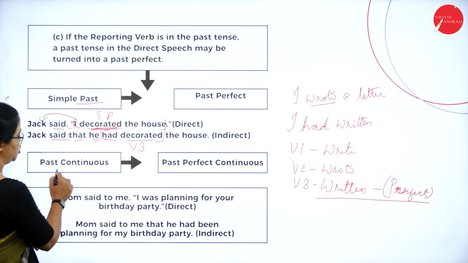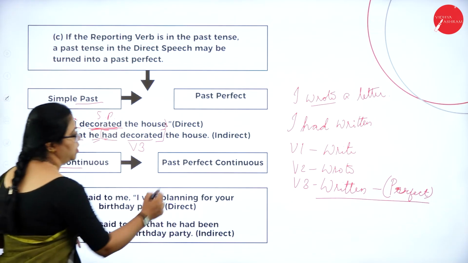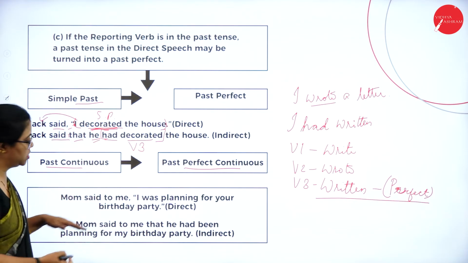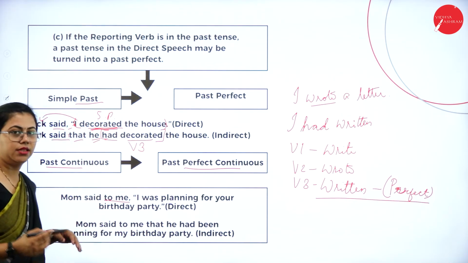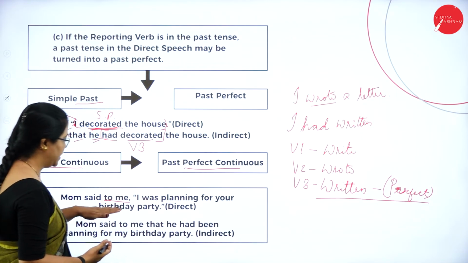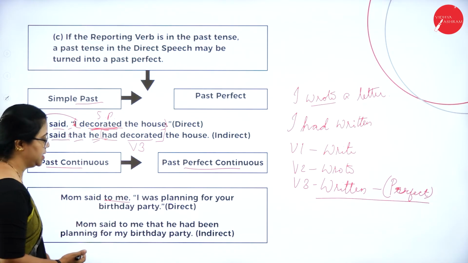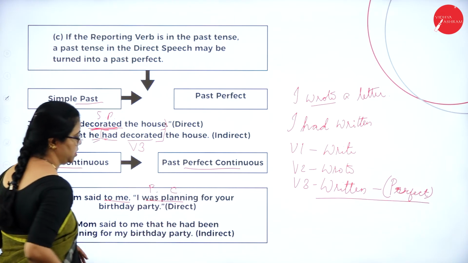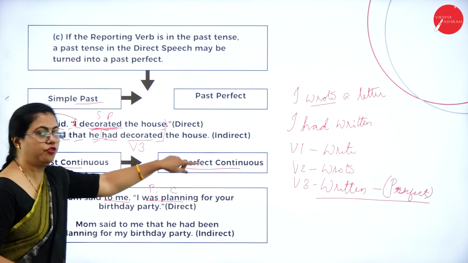Let us now move on to past continuous. It will change to past perfect continuous. How do you do it? Mom said to me. So this "to me" is an extra thing, that is, there is another listener also, but that's fine. You can include it as it is. I was planning. So this is past continuous, and it will change to past perfect continuous.